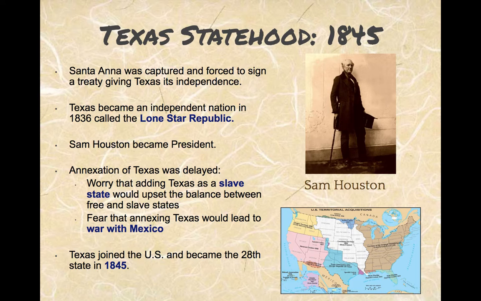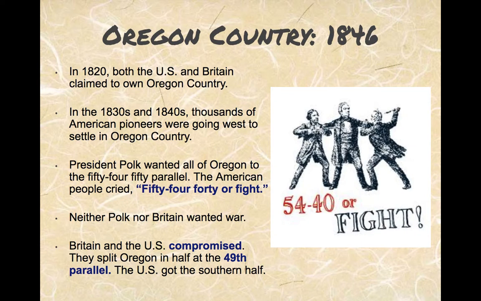They were known as this Lone Star Republic. They wanted to be part of the United States, but many people in the United States did not necessarily want Texas to come into the United States, because it would break up the balance between slave states and free states. So eventually, in 1845, the president at the time, James K. Polk, allowed Texas to come into the United States. So in 1845, Texas comes in, and California will come in very quickly in 1850.